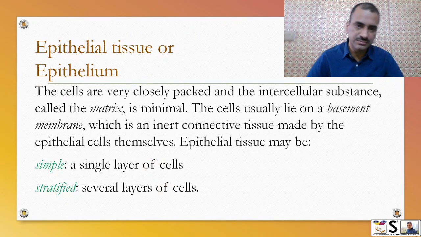In epithelial tissue, the cells are closely packed and the intercellular substance, called matrix, is very less. The cells usually lie on a basement membrane, which is an inert connective tissue made by the epithelial cells. Epithelial tissue may again be divided into two types: simple epithelial tissue and stratified epithelial tissue. In simple, there is a single layer of cells, and in stratified, there are multiple layers of cells.